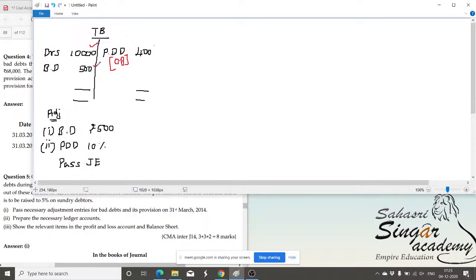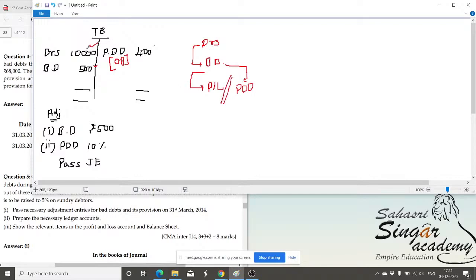And here is bad debt. If the bad debt appears in the trial balance, it means the bad debt first journal entry. We have to pass two journal entries. Journal entry number one is bad debt to debtors. Next, the bad debt will be adjusted either in the P&L account or in PDD. If we don't have the PDD, it will be adjusted in the P&L account. So from the debtors, we transfer to the bad debt account, and that bad debt account can later be adjusted to the P&L account or to the PDD account. If we have the PDD, we can adjust it.